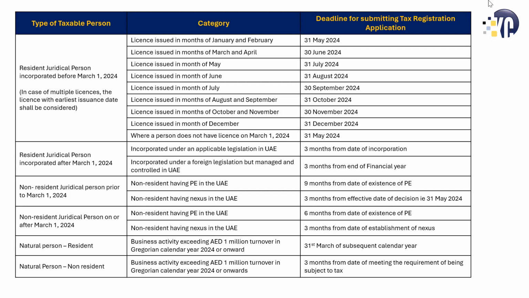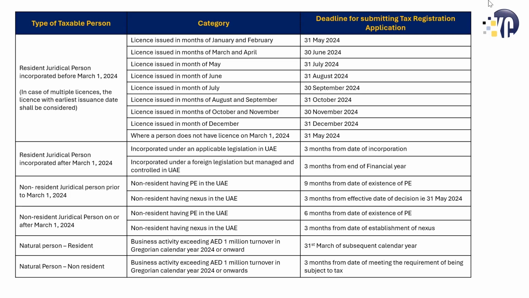But if they are not falling under this, then they would be a non-resident person, and we will need to see if they are meeting any of the conditions in the non-resident juridical category. So then moving on, the non-resident juridical person, if they are registered prior to May 1st, 2024, we have two categories: if a non-resident person has a PE, permanent establishment in the UAE, or if a non-resident person has a nexus in the UAE. So if the non-resident person has a nexus in the UAE, the deadline would be 3 months from the effective date of this decision, which is 31st May 2024.